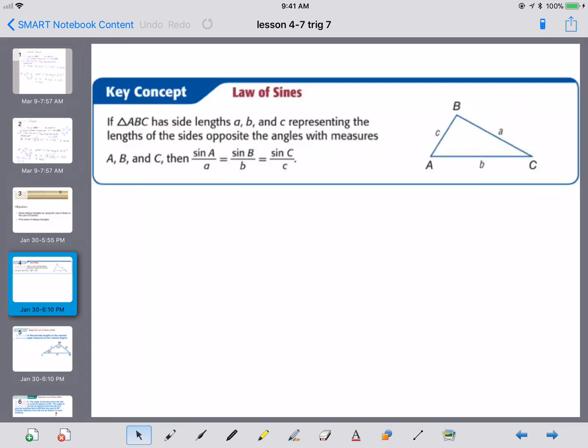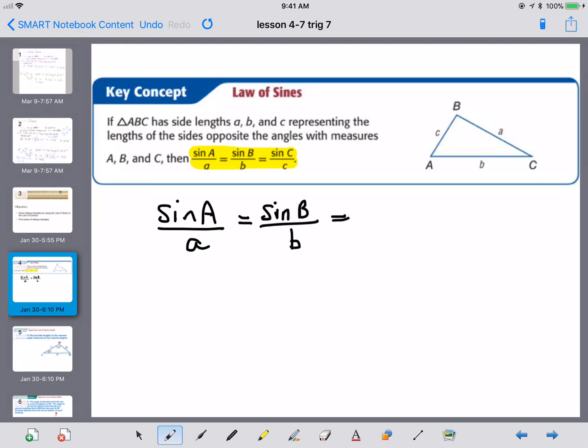So here is the law of sines. Now, the law of sines, I'll highlight and write it a little bigger for you. It basically says that the sine of angle A over side a will always equal the sine of B over side b, will always equal the sine of angle C over side c.